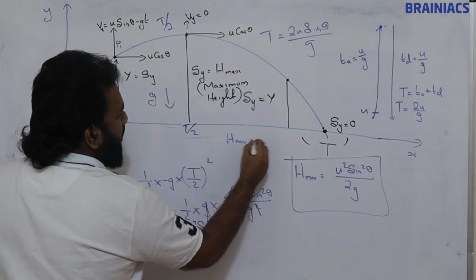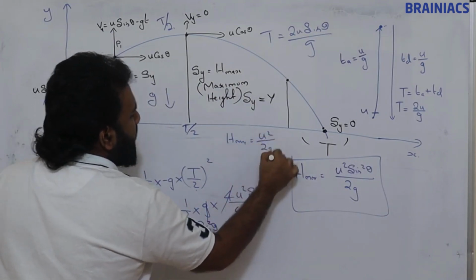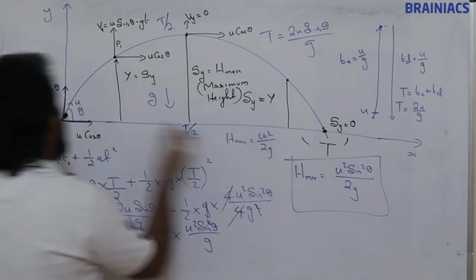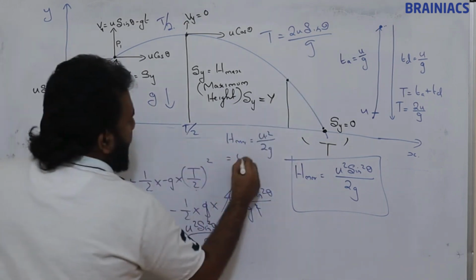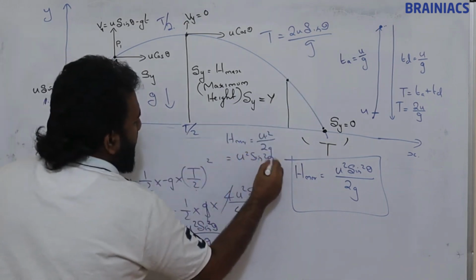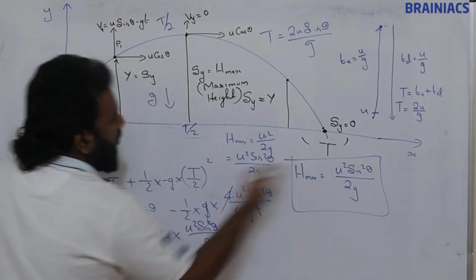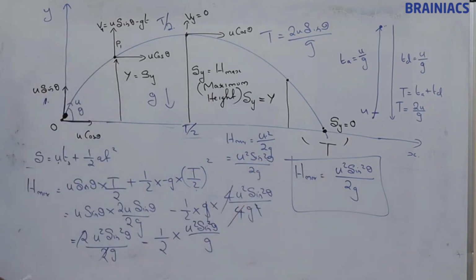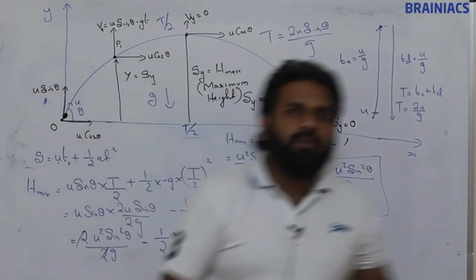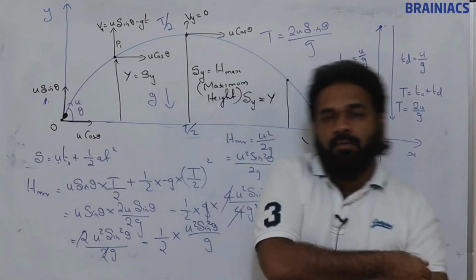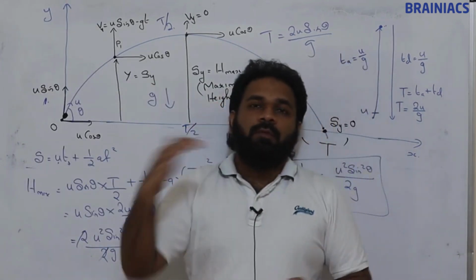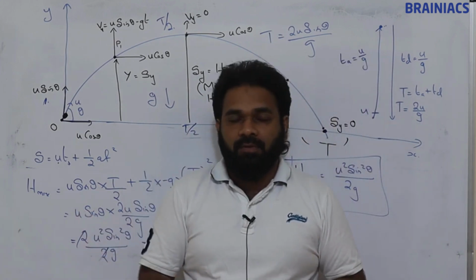It is the same result we got now. H max is equal to u square by 2g in vertical motion; instead of u we put u sin theta, giving u square sin square theta divided by 2g. Same formula we are getting. Since we are finding vertical displacement, we used s is equal to ut plus half at square.